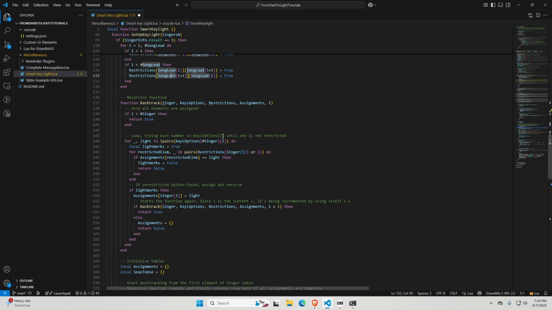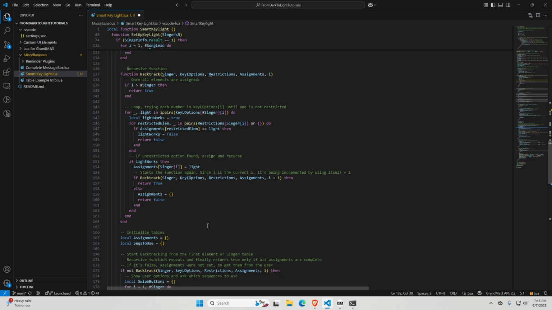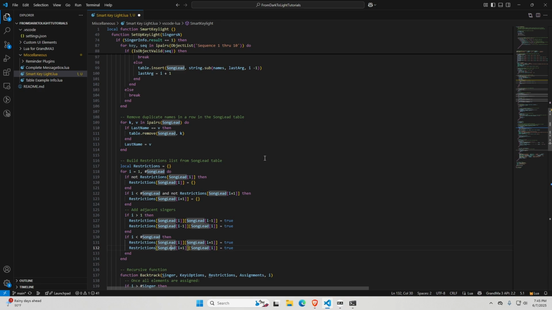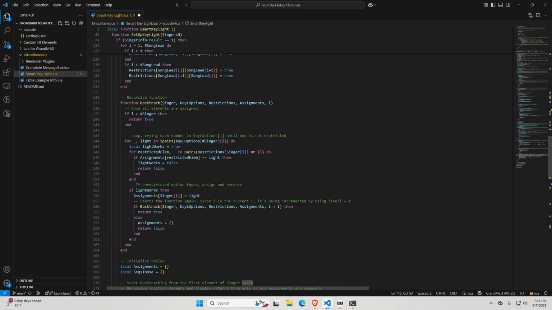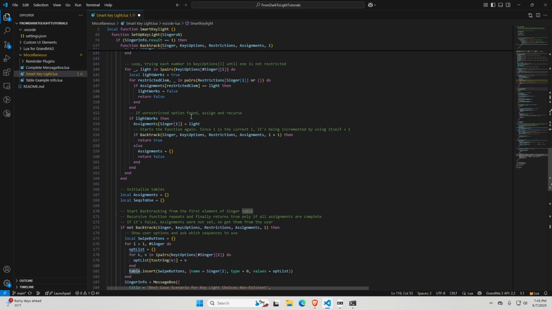And then I did have to still work it into my larger plugin and make sure that I was getting the correct information into the correct tables before getting to here, and that I was getting the correct information out once I was finished. But it did end up working very well. I still had to spend a lot of time making sure that I really understood what it was doing, but I do feel like it saved me a lot of time on actually writing it. If I had actually tried to write this myself, I do think it would have taken more time.